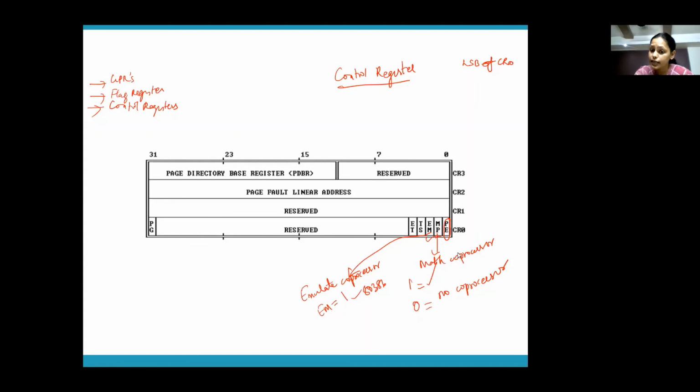In case MP equals 0, it will immediately check EM. If EM equals 0, floating point operation cannot be done, since there is neither a coprocessor nor 80386 imitating one. But if EM equals 1, 80386 is going to emulate the behavior of a coprocessor, so the floating point operation is done by 386 itself. That is the significance of these two bits, MP and EM.